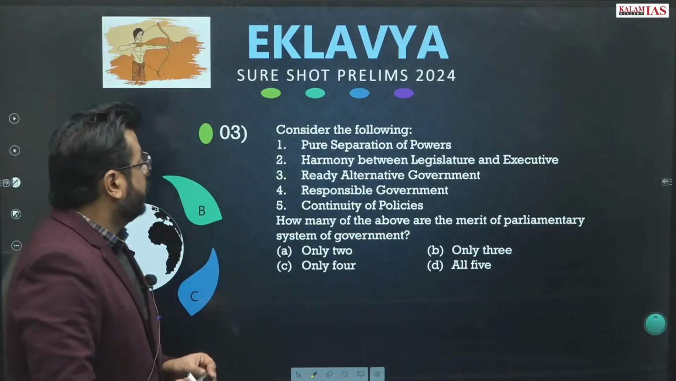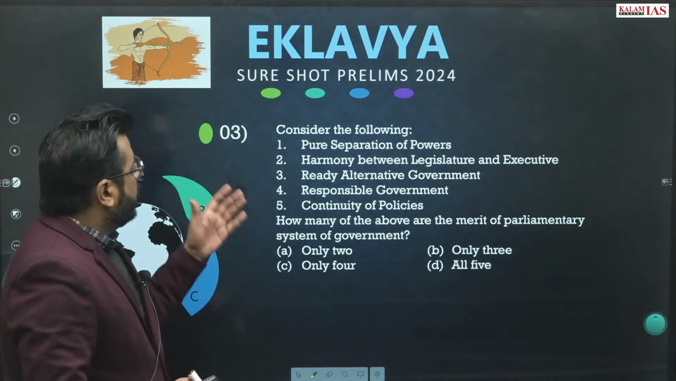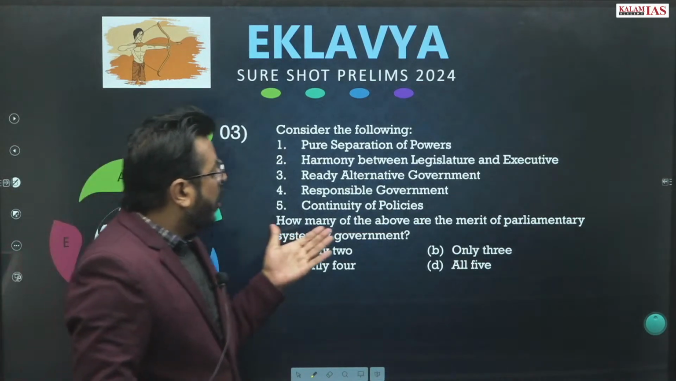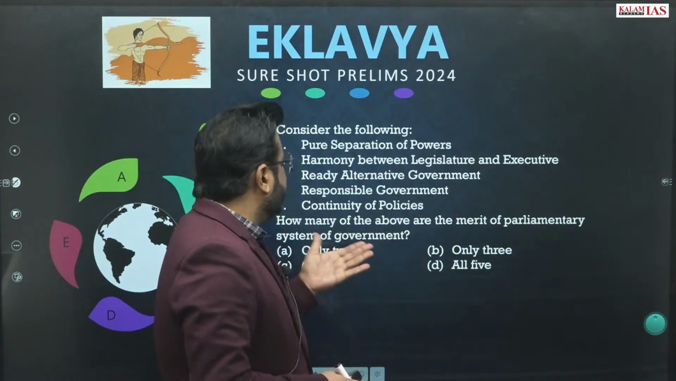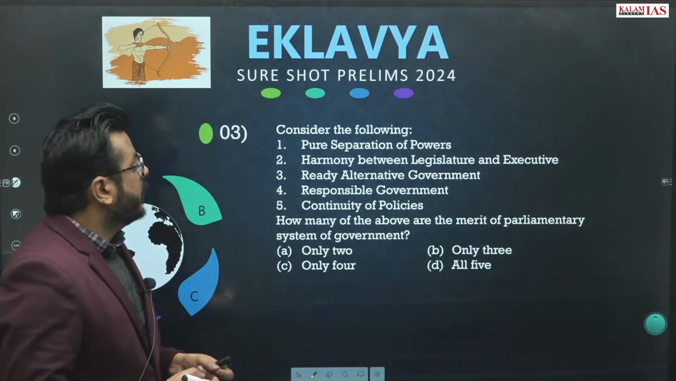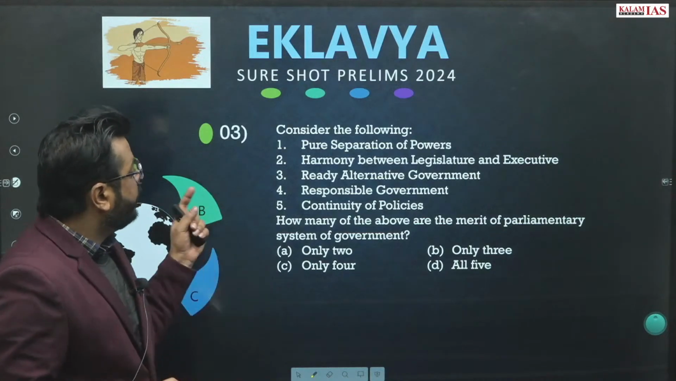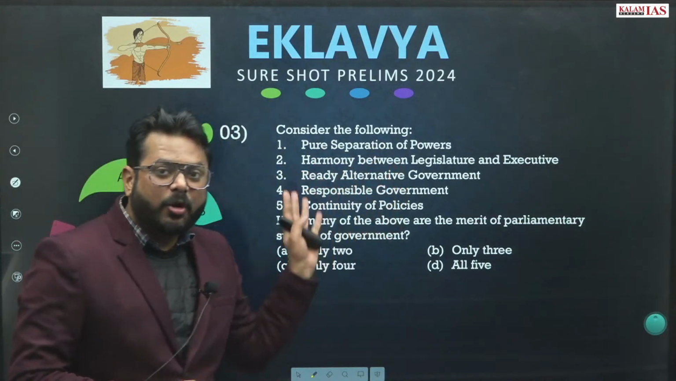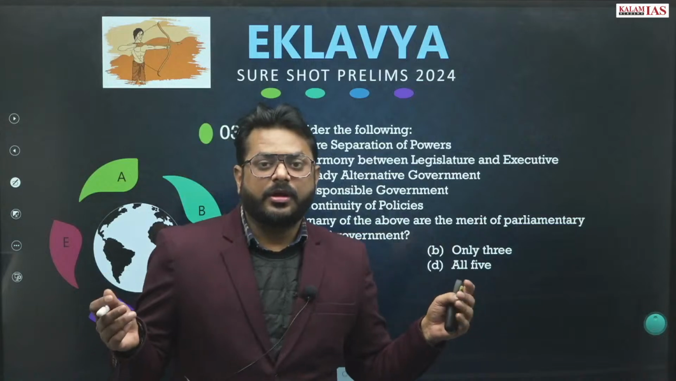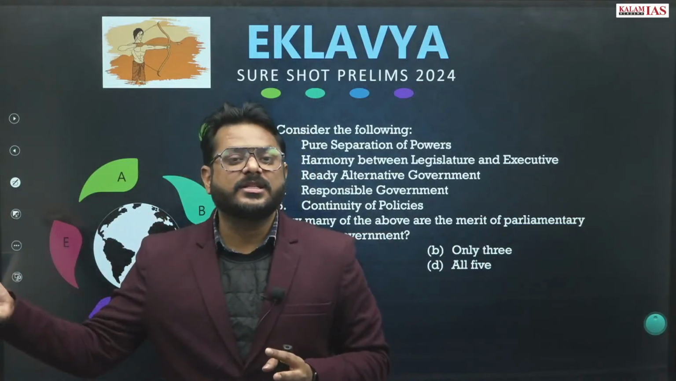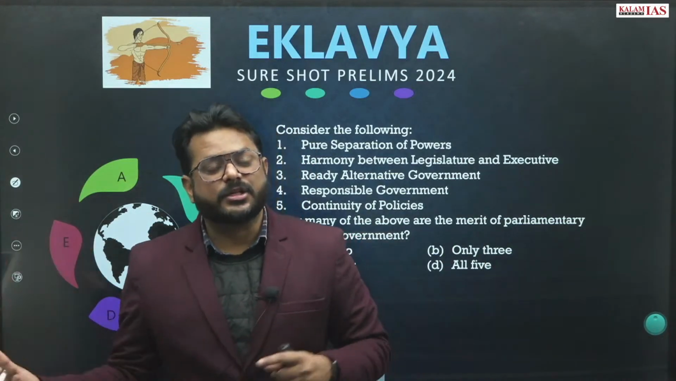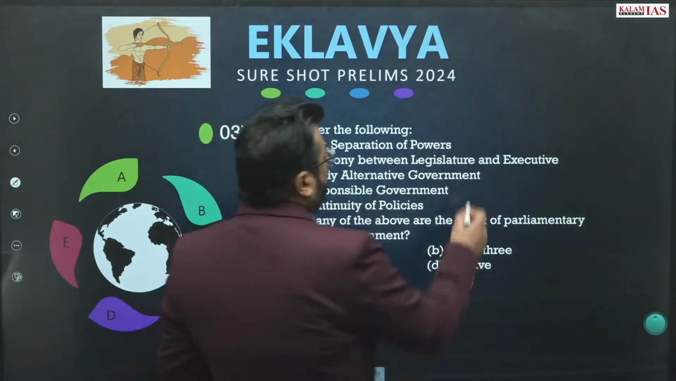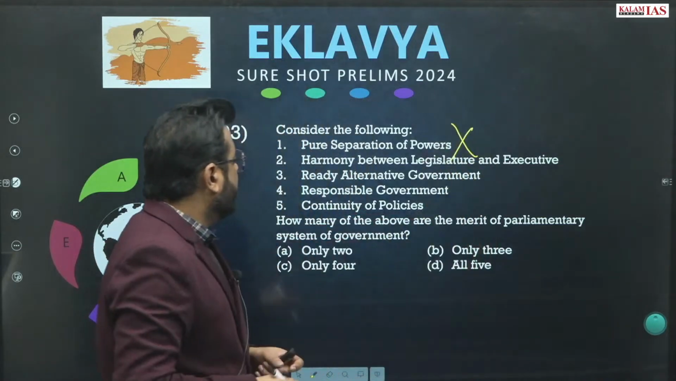Question number 3. Consider the following. How many of the above are the merit of the parliamentary system of government? The first thing is pure separation of power. Is there pure separation of power? No. Executives are responsible to the legislature and executives are part of the legislature. So pure separation of power cannot be there in the parliamentary form of government.